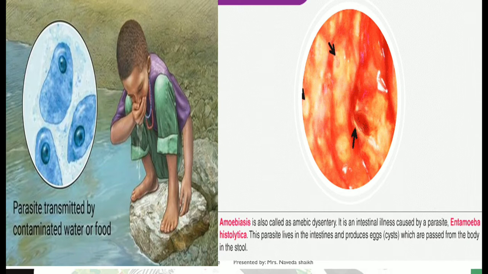They are parasitic and they live in your body and produce eggs, which are passed from the body in the form of stools. That person experiences a huge amount of diarrhea, meaning loss of water because of vomiting and loose motions. Okay, so it is very dangerous.